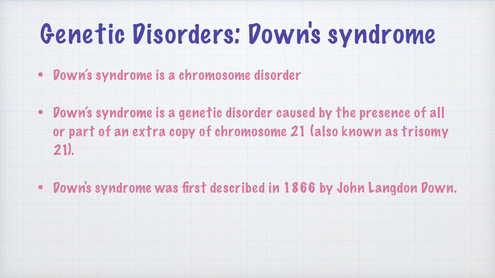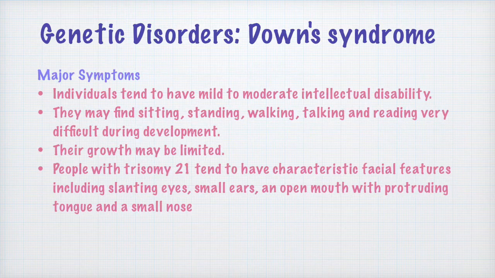Down syndrome was first described in 1866 by John Langdon Down, hence the name Down syndrome. The major symptoms of Down syndrome are that individuals tend to have mild to moderate intellectual disability. They are low on IQ. You must have heard about the term IQ or intelligence quotient. When we measure intelligence, we call it intelligence quotient. So their measurement of intelligence is always on the lower side. They suffer from moderate to mild intellectual disability.